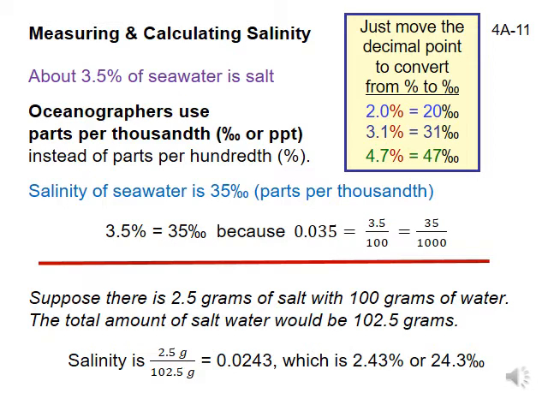The words brine or briny are also used to describe salty water. The word haline also refers to the saltiness of water. More haline water has more salt, and less haline water has less salt.